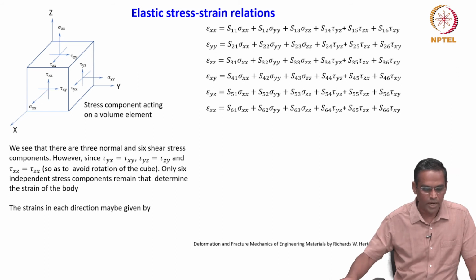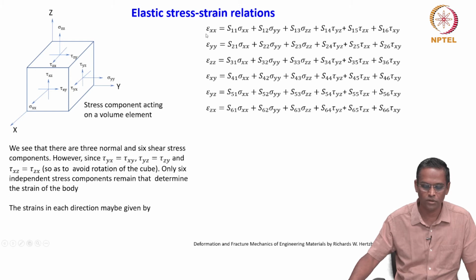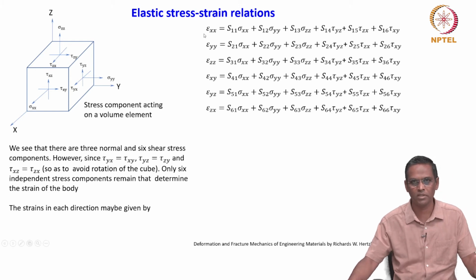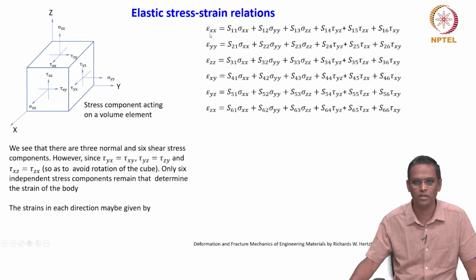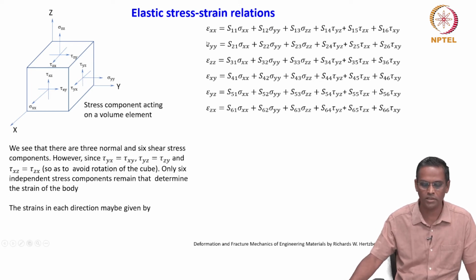So, the strains in each direction may be given by these kinds of equations. I am just giving you these equations not to scare you, but you should understand what we are talking about: 81 constants, how it comes to 36, and then how it becomes 6 normal and shear stress components, and so on, and how these equivalents are realized. So, you have these strains in each direction, and you see that in each direction there are normal stress and shear stress components, right.